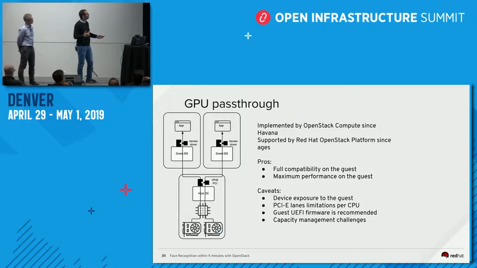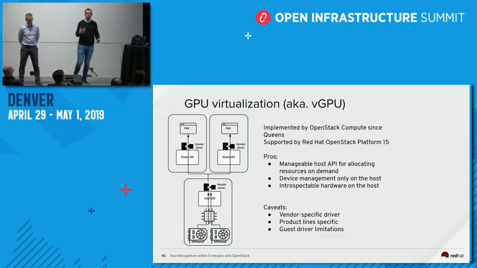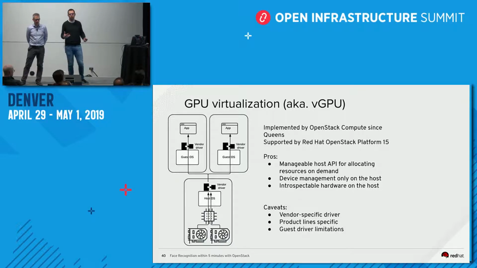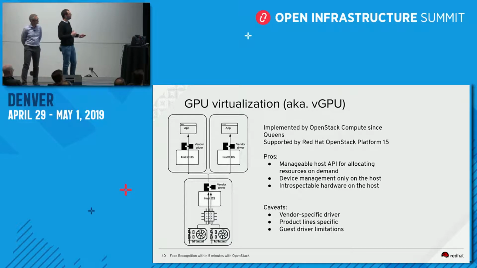Given the limitations I mentioned, starting recently there is a new way of providing GPU resources to the users, which is called GPU virtualization. The main difference from previously is that you have what we call a vendor driver, which is located on the host. So this is very vendor specific.